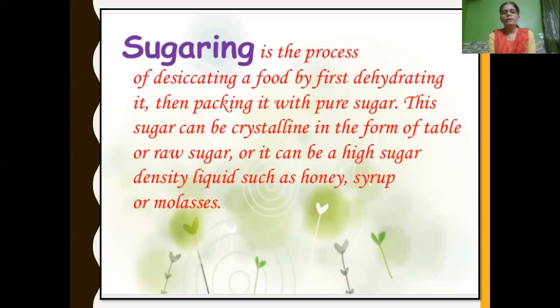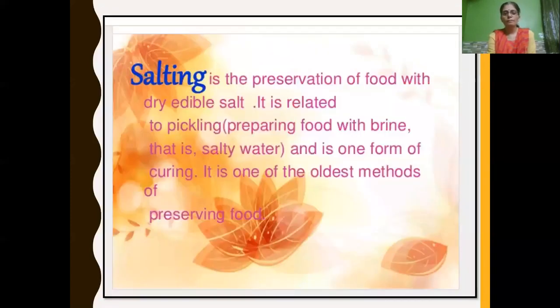This sugar can be in the form of crystalline sugar, raw sugar, or a high sugar density liquid, that is, we make sugar syrup and then use it, or it can be in the form of honey, molasses, etc. This way sugar can be used to preserve food. This process is called sugaring. And salting, in the same way.